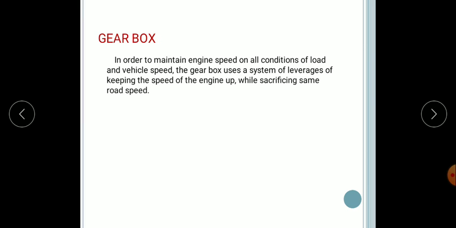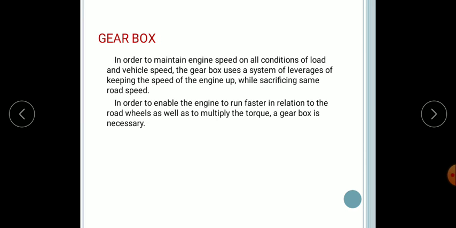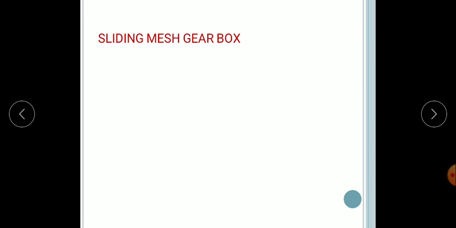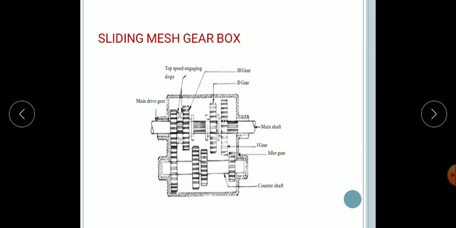There are different types of gearboxes which we are going to study. The first one is the sliding mesh gearbox. So what is the sliding mesh gearbox? This is the figure which represents the sliding mesh gearbox.